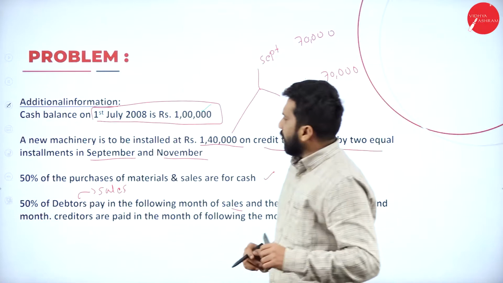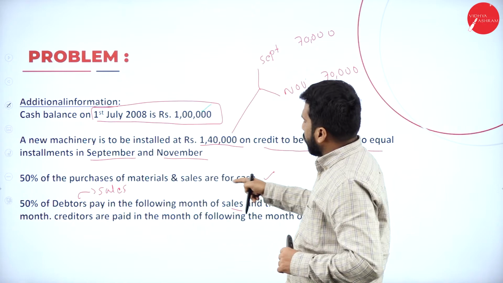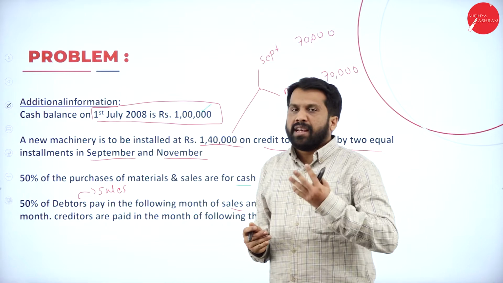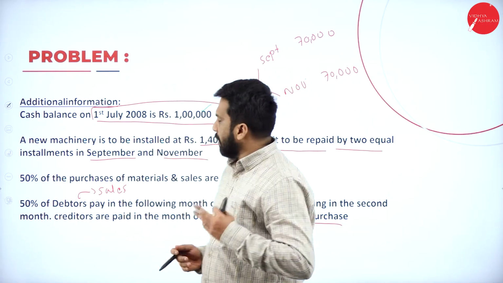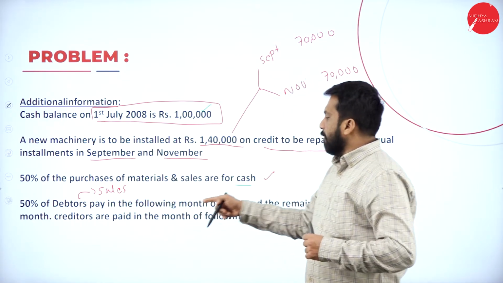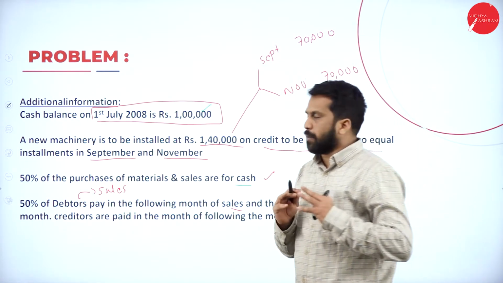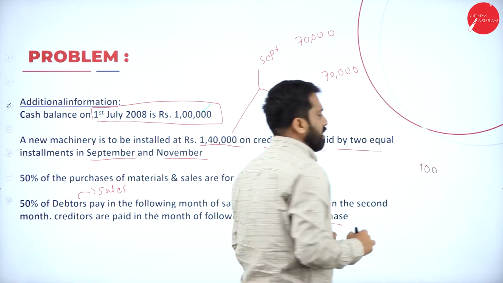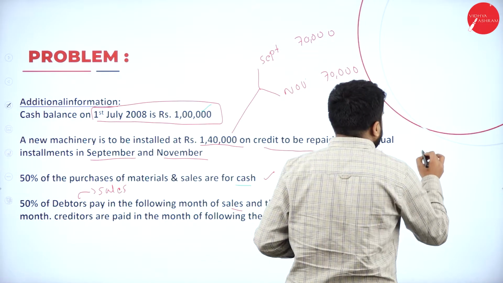Now, they have given in this, new machinery is over, then 50% of purchase of material and sales are for cash. 50% for what? Cash. Any cash receipt or cash payment happens when? In the same month. But 50% of the debtors, the balance 50%, pay in the following month of sales and the remaining in the second month. I'll give you an example now. So what is the example? Just assume that 100 rupees is your sales. Now, just assume you are in the month of April.